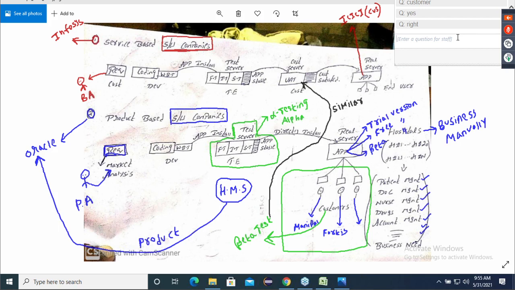Which is done by the test engineers at development site. Which is done by the test engineer at developer's site.